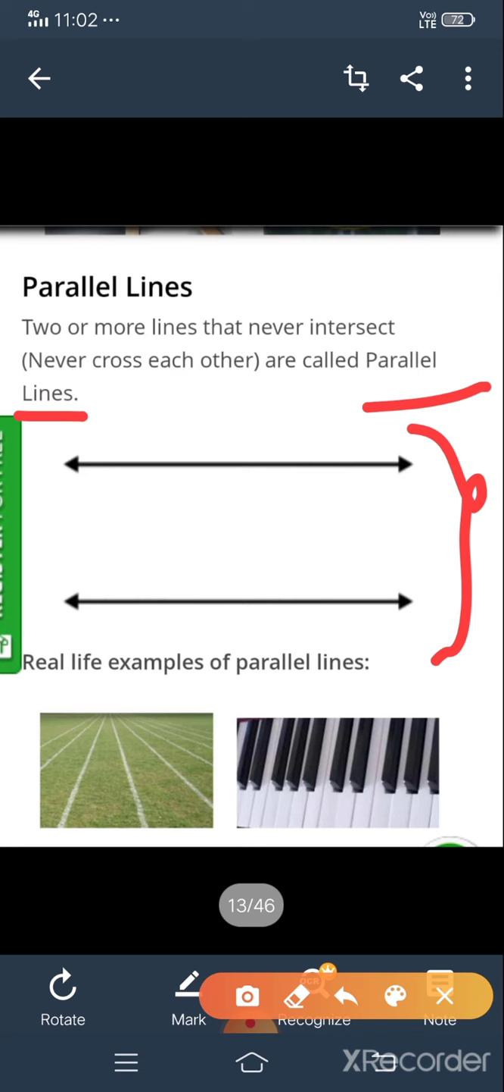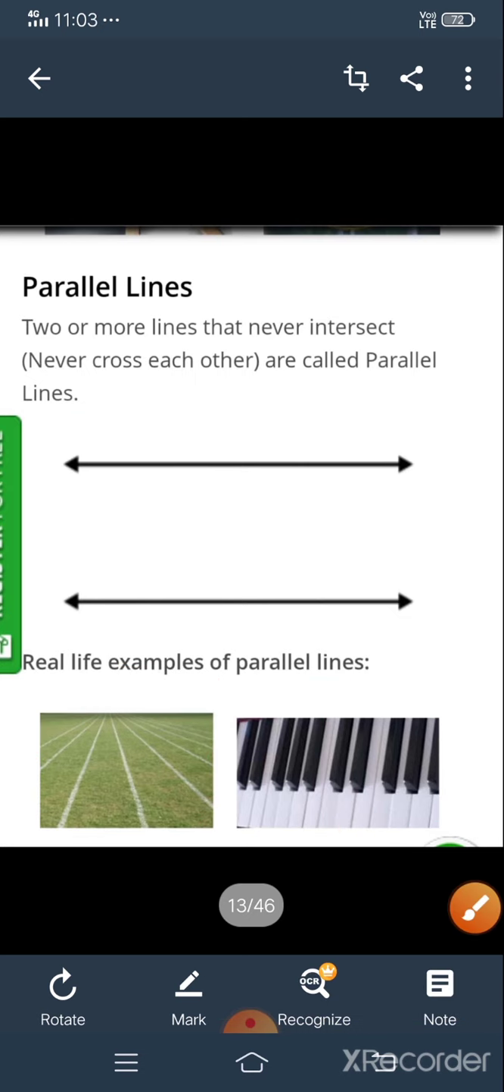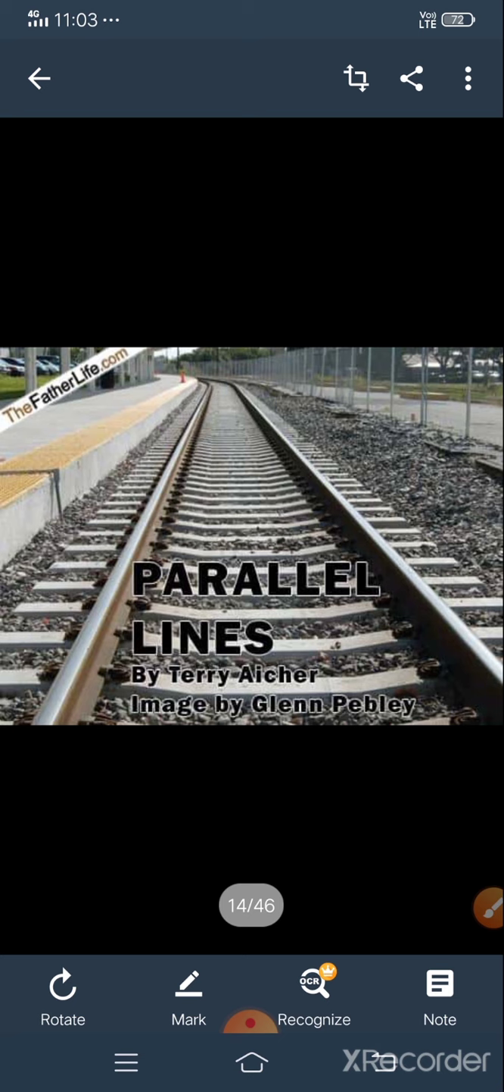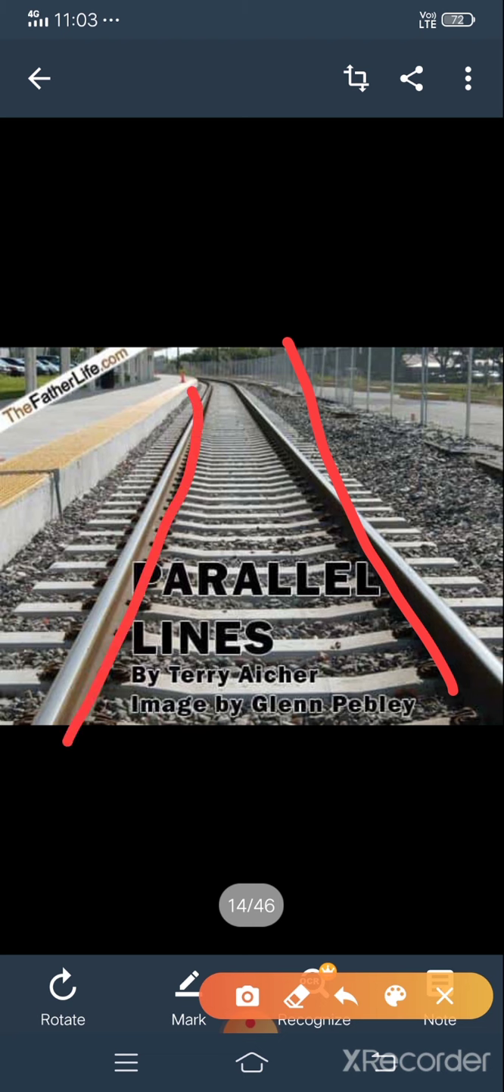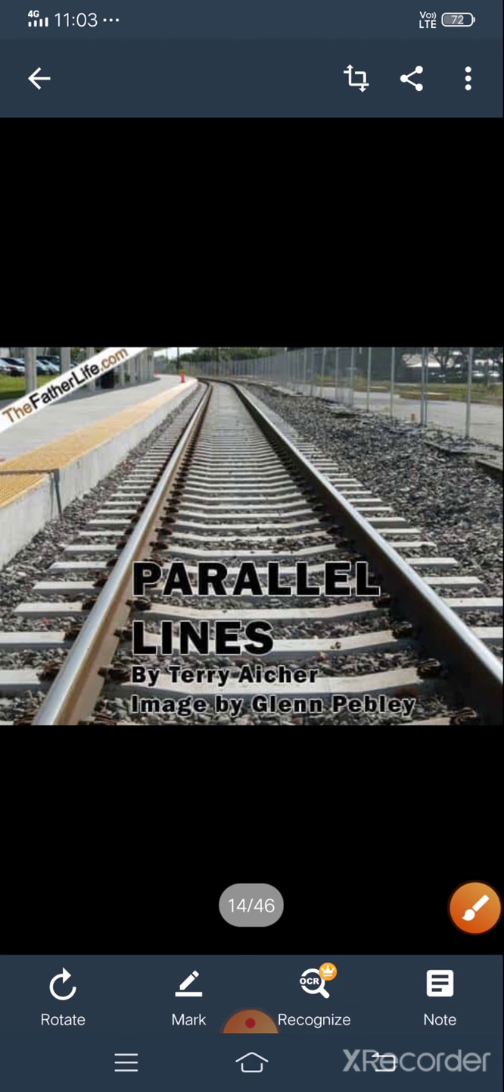And in real life, there are parallel lines on the ground, and also this is a piano. See here, parallel lines are there. So these are the examples for parallel lines. Next, railway tracks. A railway track is also an example for parallel lines, because when we extend it in both directions, they never meet. That's why it is also an example for parallel lines.